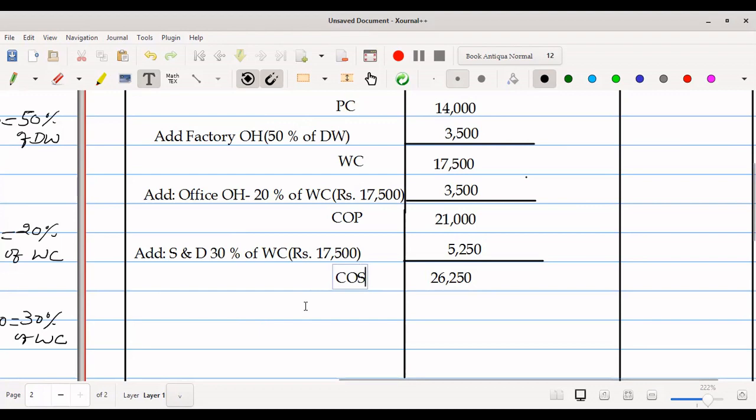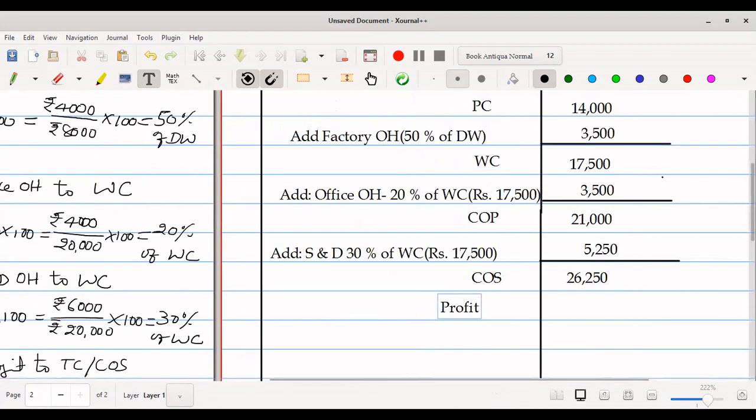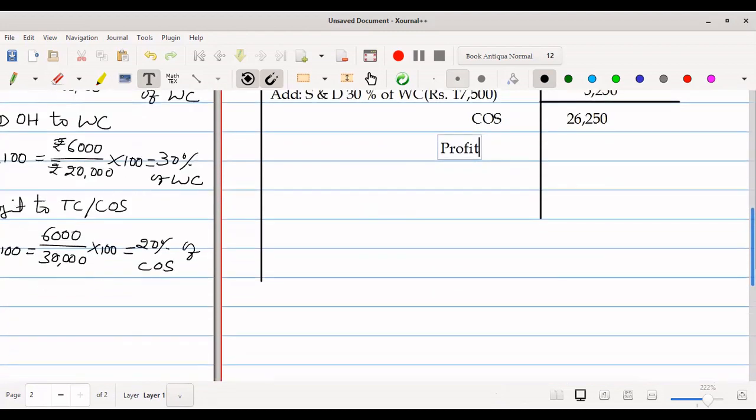So to this we are going to add some amount of profit as per our calculation. What was the profit here? Profit calculated was 20% of cost of sales. So 20% of cost of sales, that means rupees 26,250.